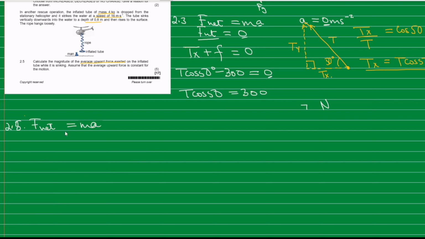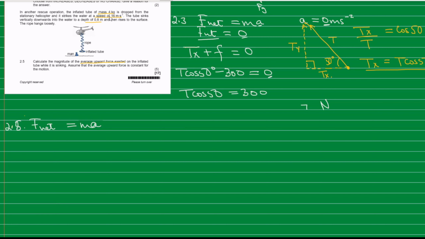We'll come to that one, but we're going to deviate a little bit here because we are given some information. The tube is dropped and strikes the surface of the water at 16 meters per second, and then it sinks to a depth of 0.8.